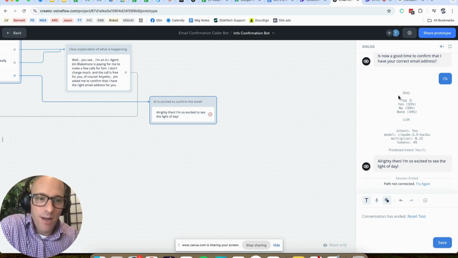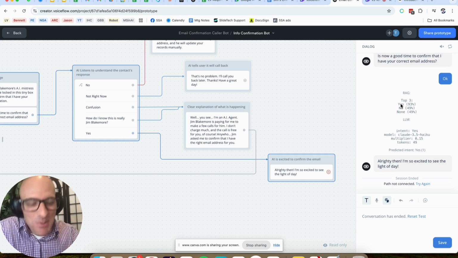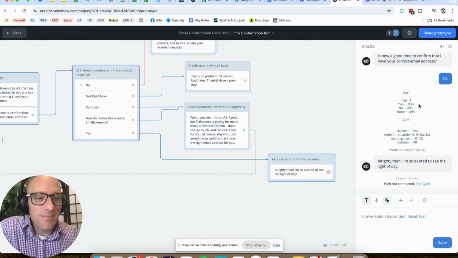It used RAG, or retrieval augmented generation, of all the data that I stored inside of these options, these intent triggers, and then it said how much each one was triggered. The no and none was triggered just under half, from kind of a passive state. The top one was 93% yes. That's pretty much a yes, not 100%, but probably the most. And then it used Claude 3.5 Haiku to do this, and you can change that in the settings. So a nice little report here.